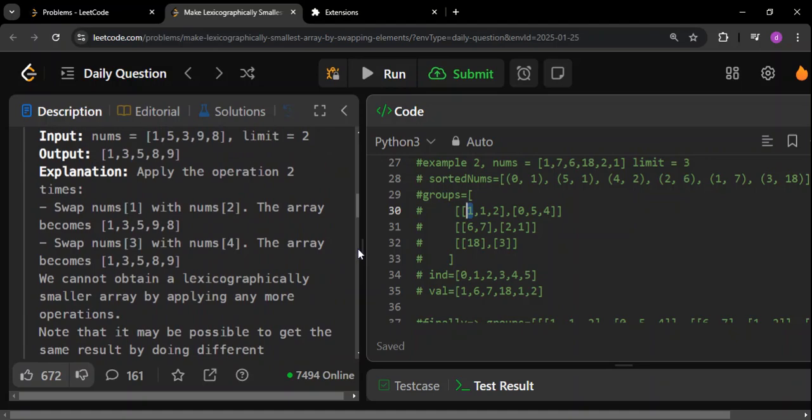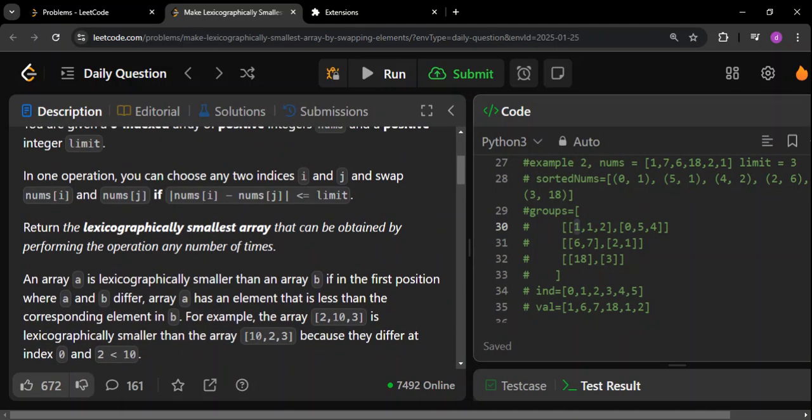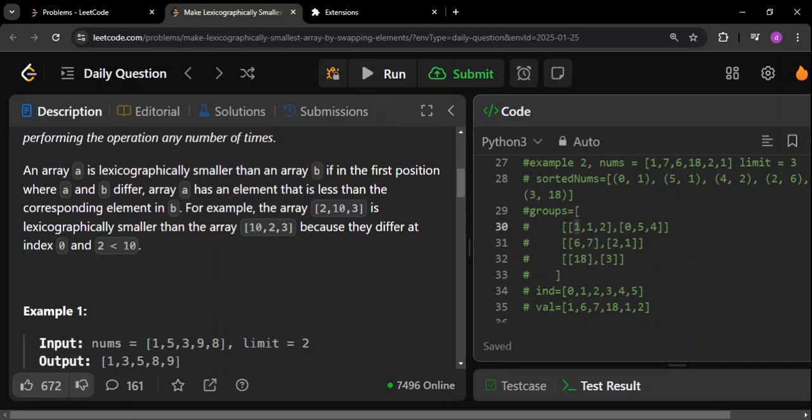By the lexicographical smallest definition, at the first point of difference, whichever array has the smaller value will be called smaller in terms of lexicographical sorting. For that reason, we have to ensure that the initial indexes have the smallest values. These are the interchangeable ones. So we are going to push the smallest value possible in this group to the forward-most index. That is our logic, and that's how we are applying it.